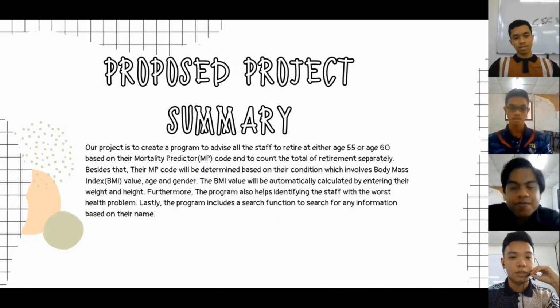My name is Aiman Asfar bin Jaafar, and I will be explaining our proposed project summary and the objective of the project. Our project summary is to create a program to advise all the staff to retire at either age 55 or 60 based on their mortality predicted, PICUD for short, and to count the total of retirement separately. Besides that, their PICUD will be determined based on their condition, age involved, body mass index, BMI for short, value, age, and gender.